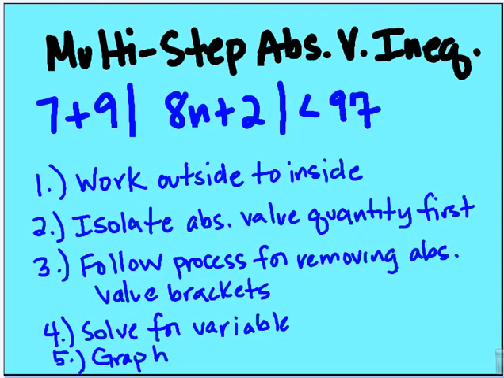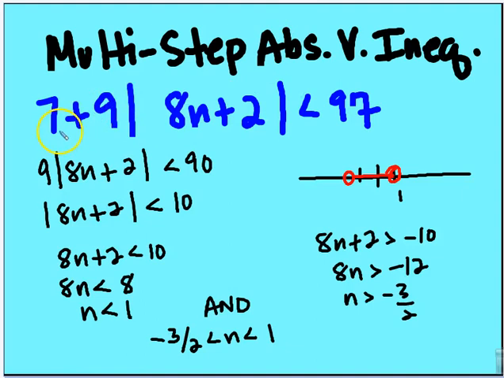Okay, so multi-step absolute value inequalities. We're going to work from outside in. We're going to isolate the absolute value quantity first, follow the process for removing absolute value brackets, and solve for the variable. All right, so I'm going to subtract 7 from both sides, so I'm working from outside in, then divide by 9. Then I'm going to remove the absolute value brackets, writing my two inequalities, solving for n, and you see here less than means and. I have my algebraic and graphical solution.